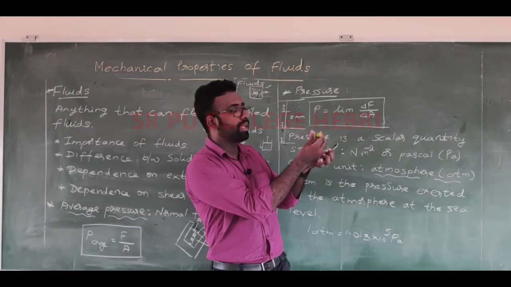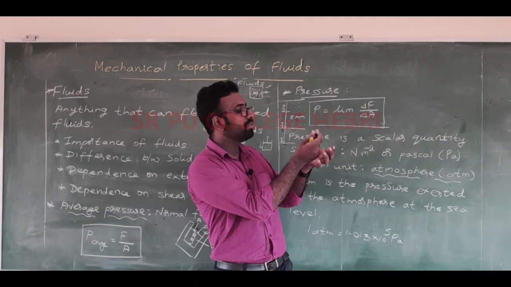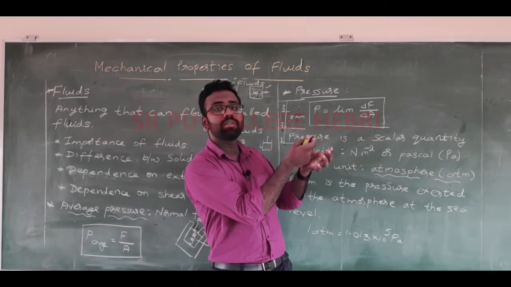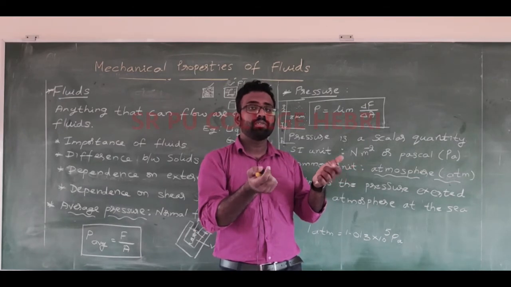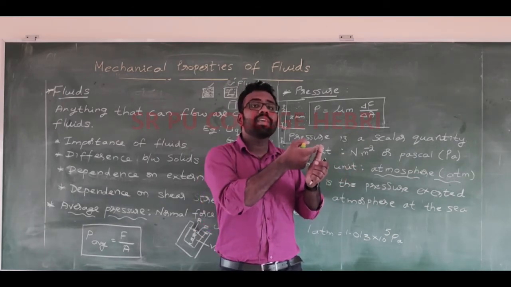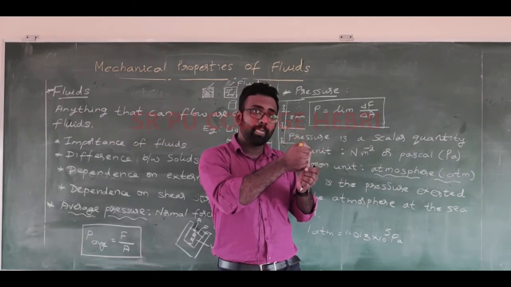See, I'm applying this much force, and I'm not getting hurt. But if I apply the same force with this, I'm getting hurt. So what is actually different in these 2 cases? The difference is the area over which this force acts.